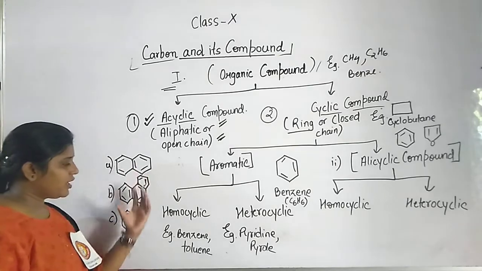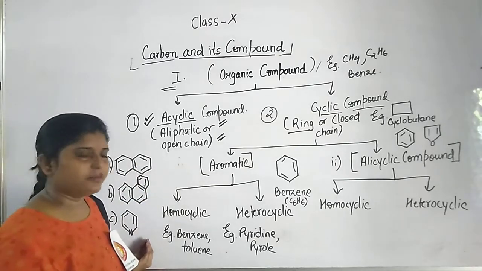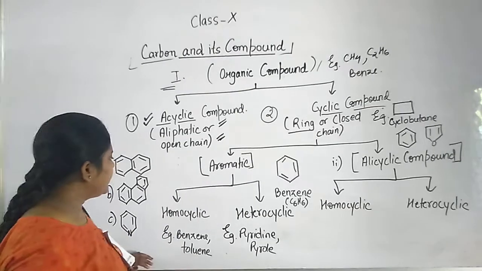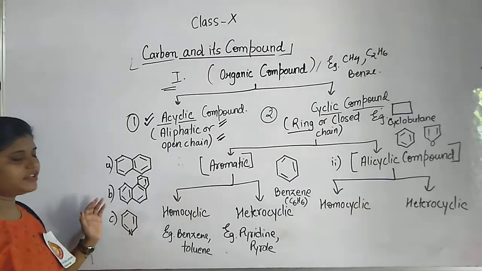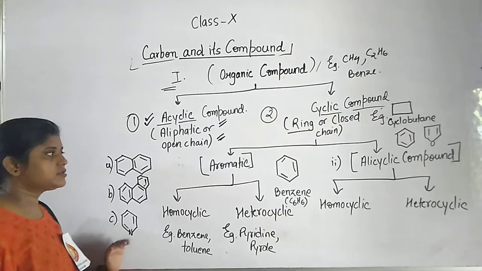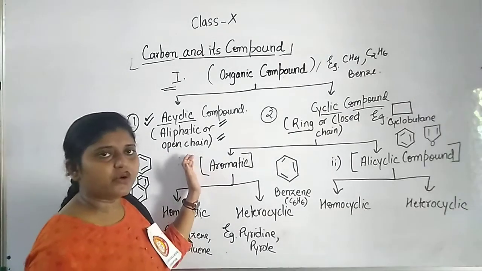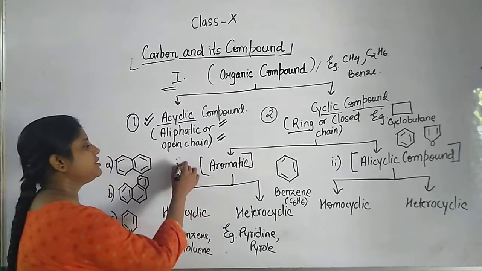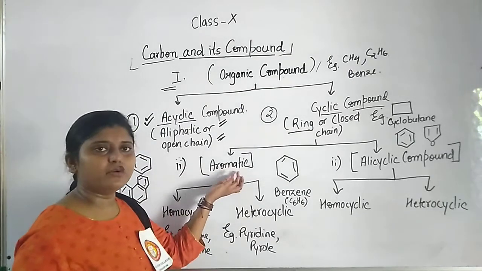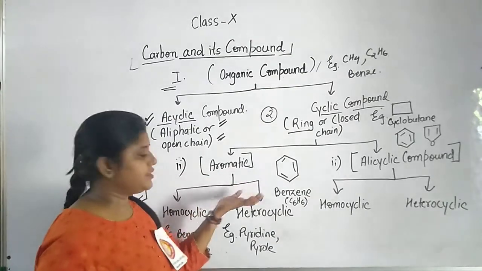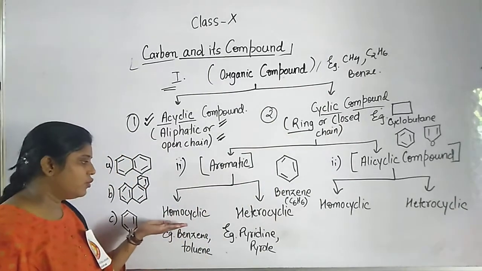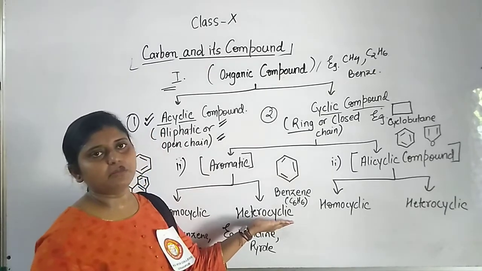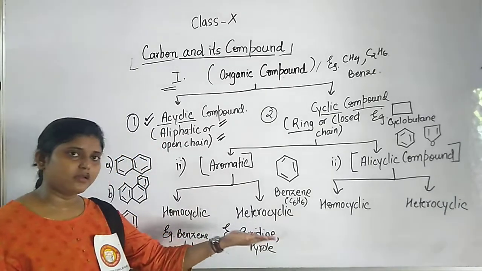As all of these are classified as aromatic compounds, people found the problem of how to differentiate them. So these aromatic compounds are further classified into 2, that is homocyclic compounds and heterocyclic compounds.